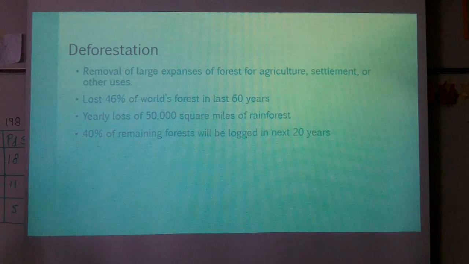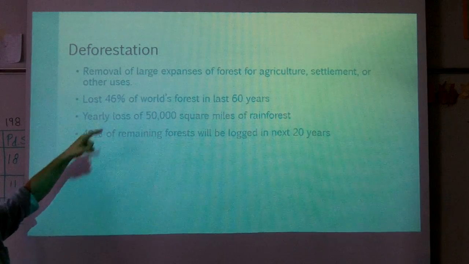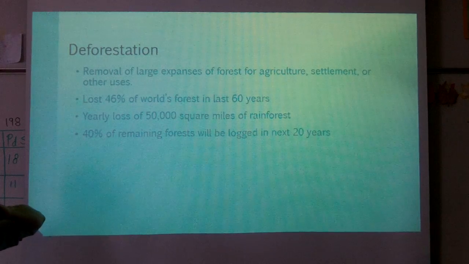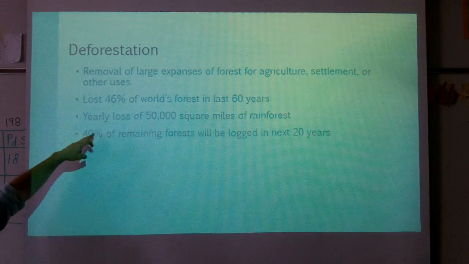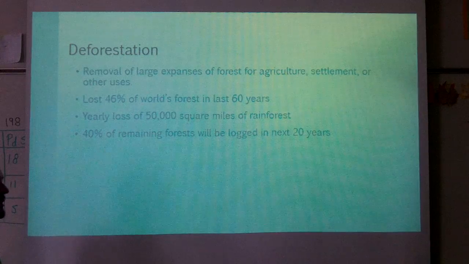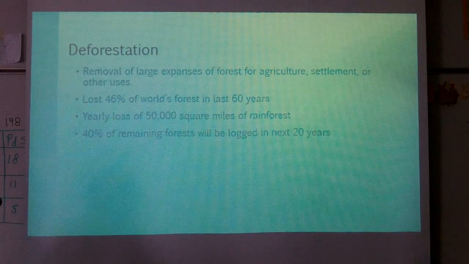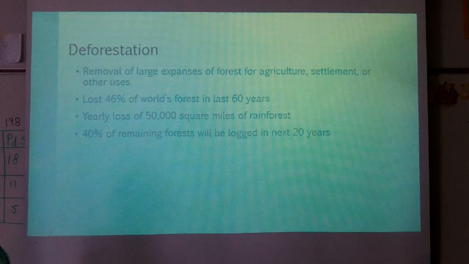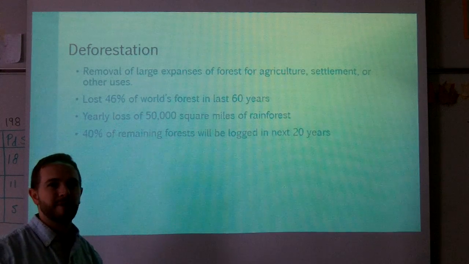Deforestation, what is it? It's the removal of large expanses of forest for agriculture, for settlement, or for other uses. We've lost 46% of the world's forests in the last 60 years. Yearly loss of 50,000 square miles of rainforest every single year. And 40% of the remaining forest will be logged in the next 20 years. It's awful to think about.